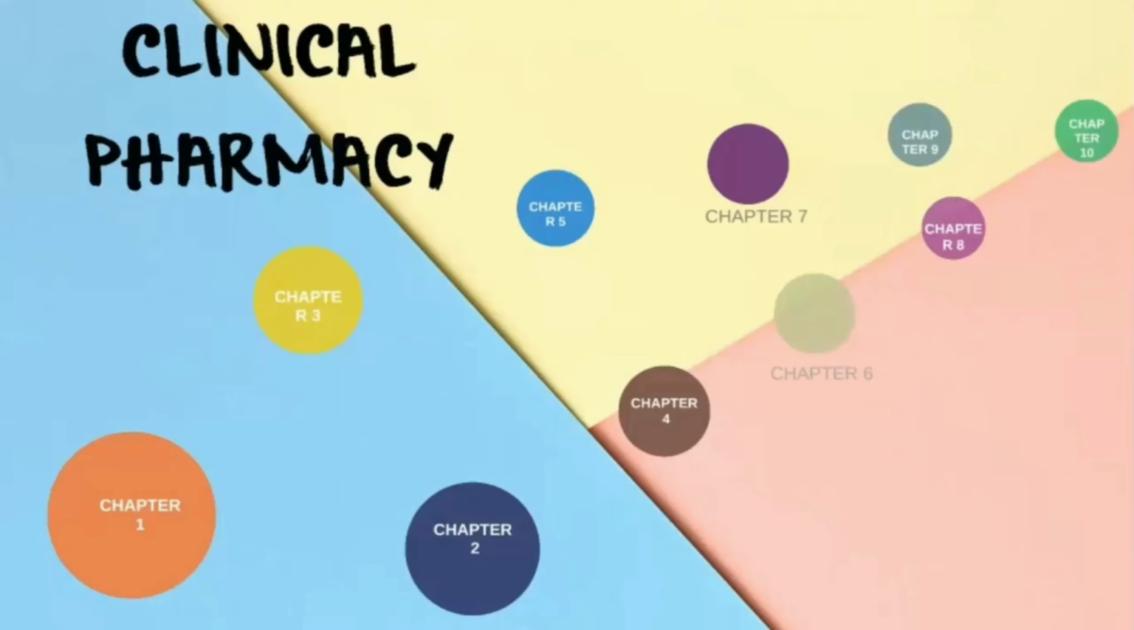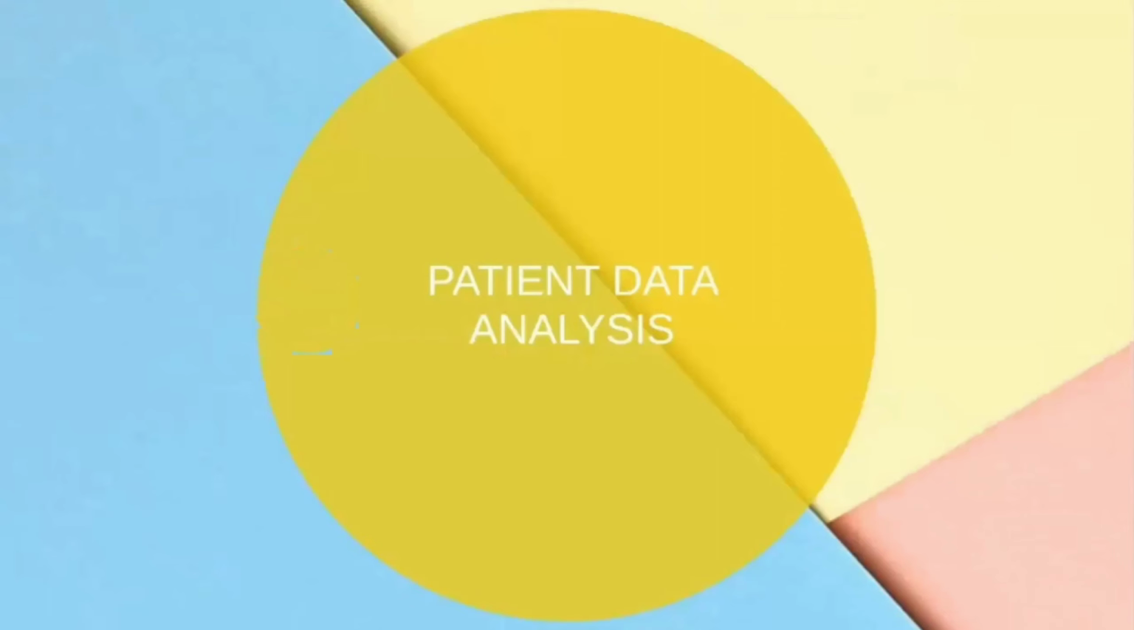So we'll go for chapter number 3. Patient data analysis. The term itself indicates that here we are going to analyze the patient data. Like I've taken the example of paracetamol, 325 mg and 650 mg for the patient. So we'll evaluate the data of the patient and we'll give a better output to the patient. So that is patient data analysis.